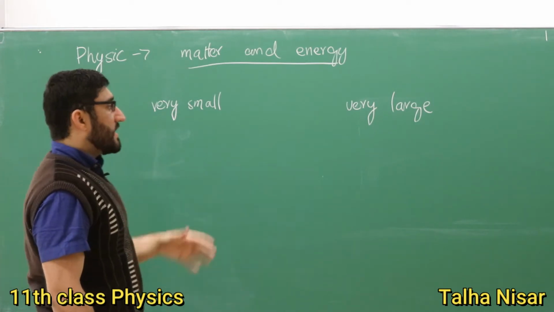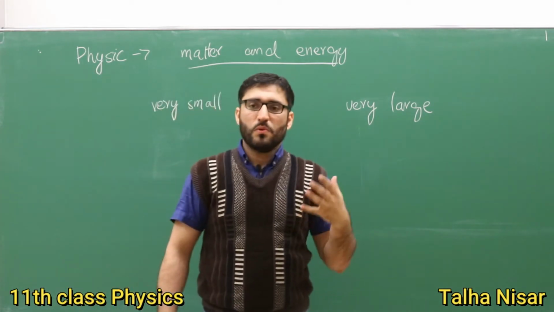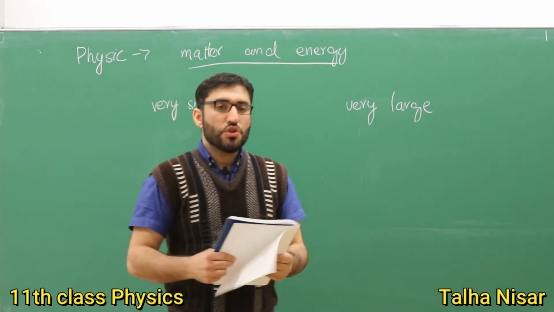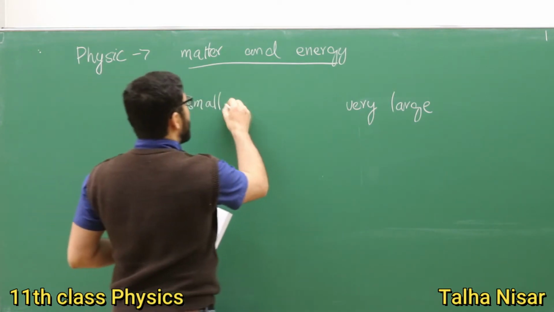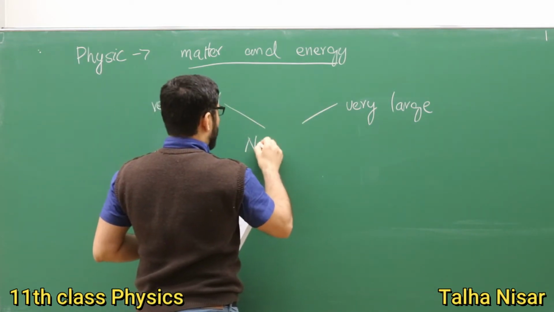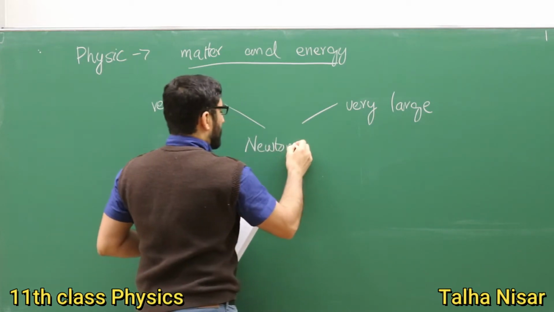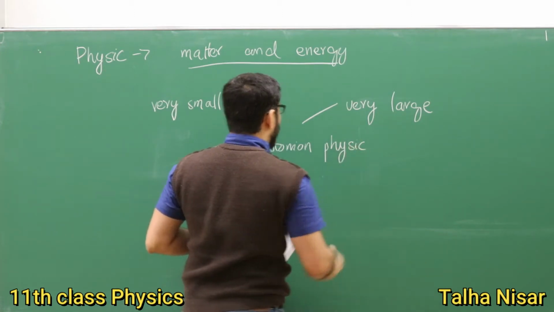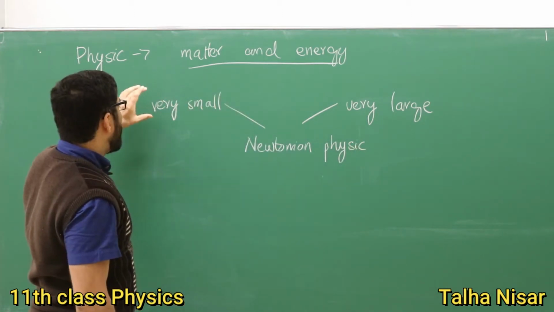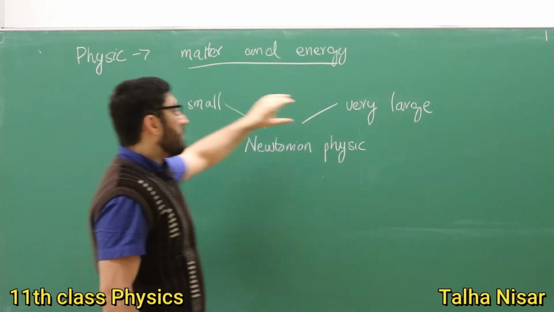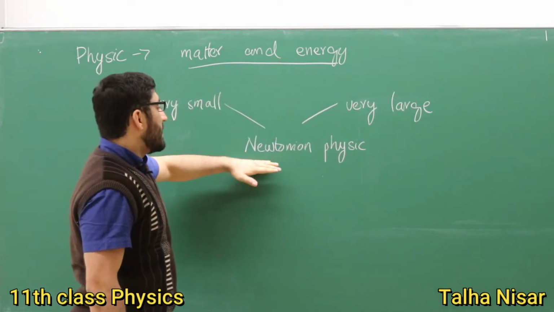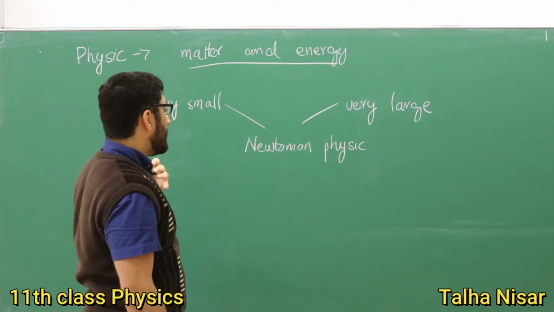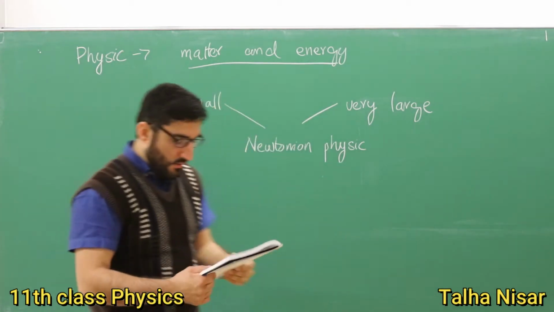But the physics that we will be dealing with, or will discuss in this course, will mainly be Newtonian mechanics, which is in between these two. Newtonian physics explains neither the very small things nor the very large things, but the normal things that are happening around us in our daily lives.